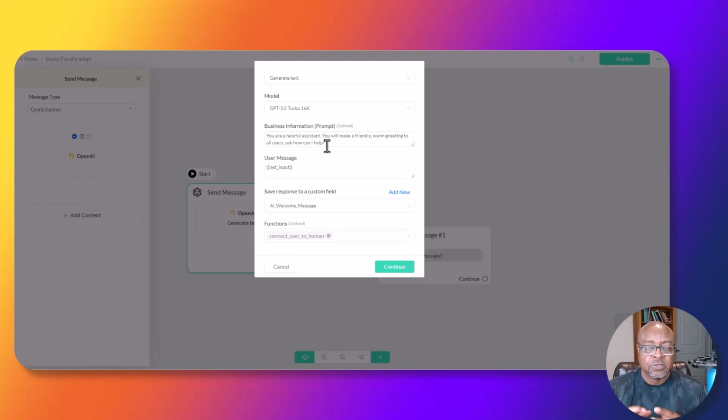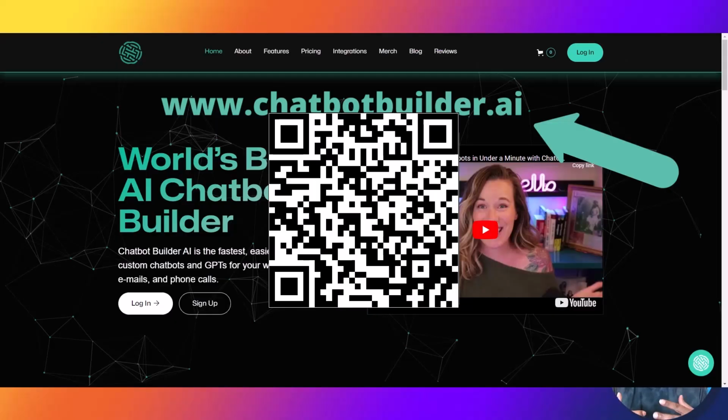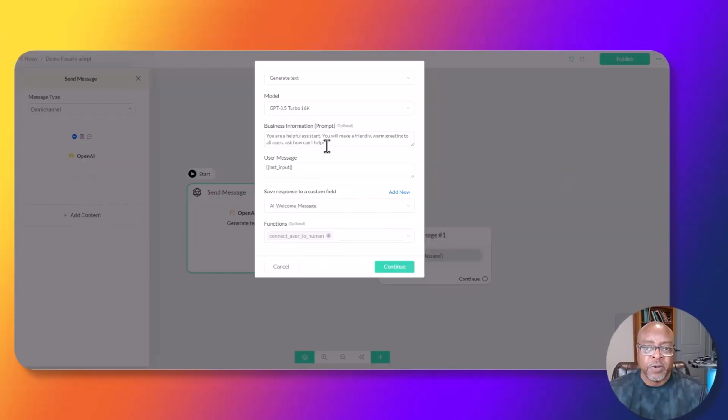But the messages can be a lot longer once you want the AI to perform different things. That's why this AI is so powerful. That's why this platform is so powerful, is that you can use natural language to basically program it in a sense and construct how you want the AI to act and respond to everybody.